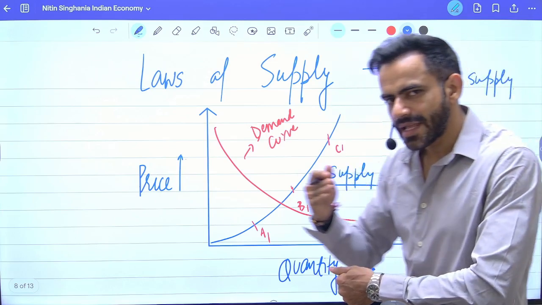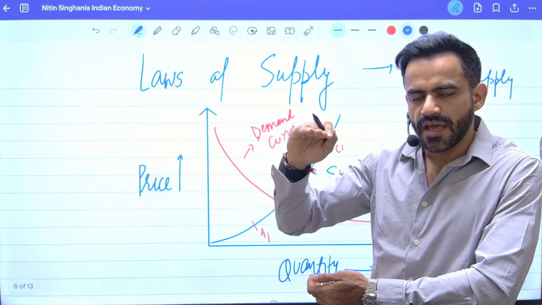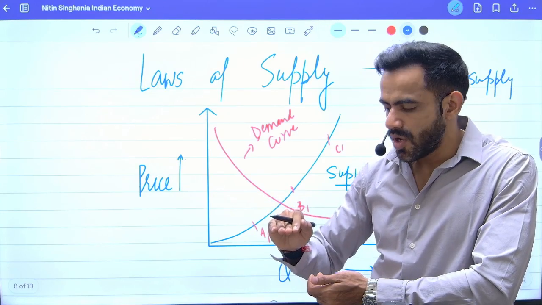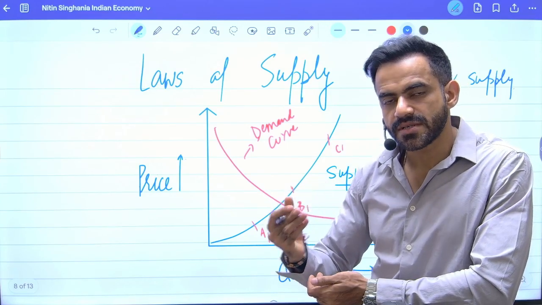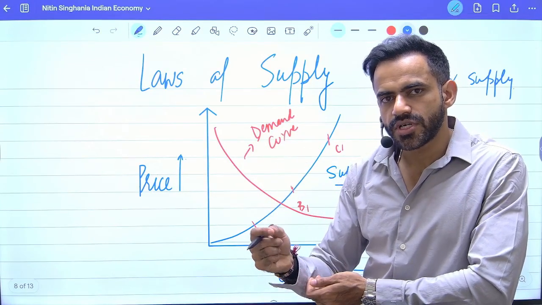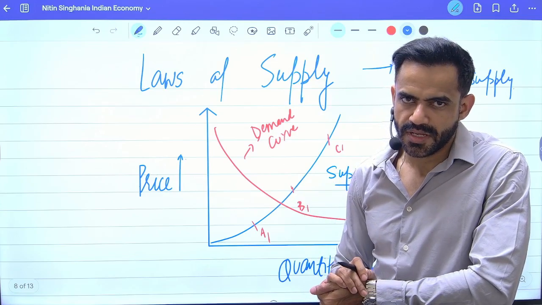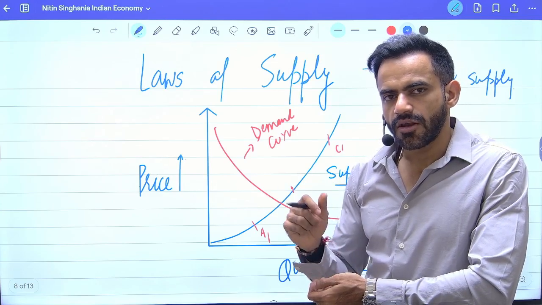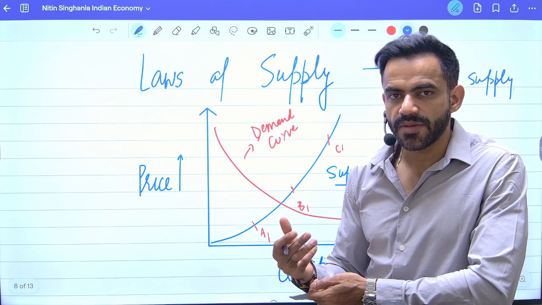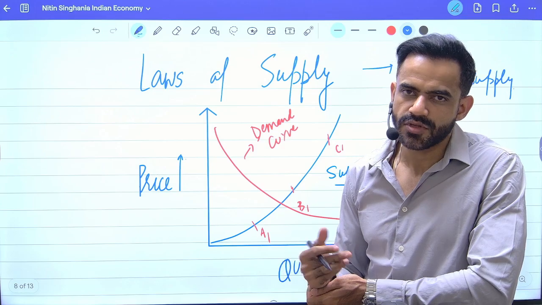Now understand the entire chain of event. If price is high, less customers will buy it. Demand will go down. On the other hand, if more and more customers will buy it, price will increase. To take that opportunity, companies will produce more, so supply will also increase. In one word, law of supply says that the supply will increase if the price of any particular item increases, because that is a profit opportunity for the businesses.